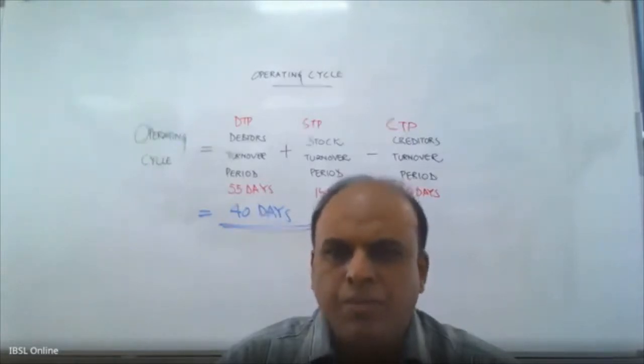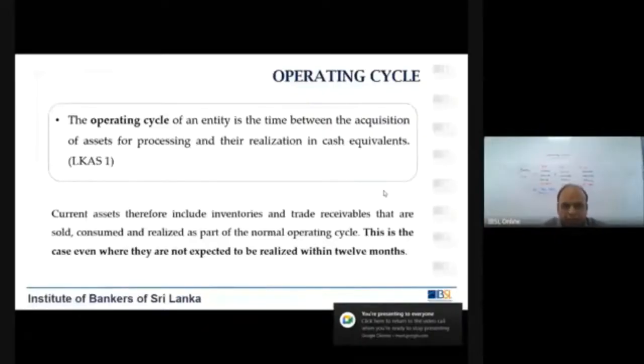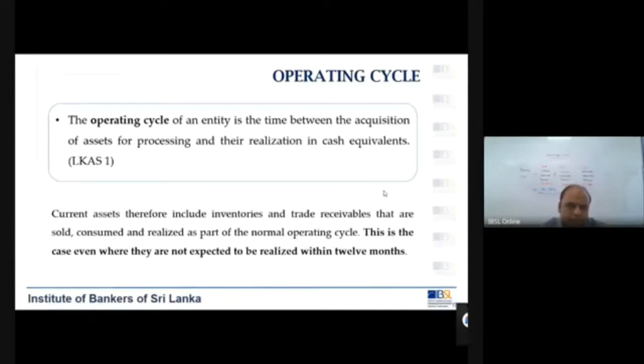So we are going back to the presentation. The operating cycle of an entity is the time between the acquisition of assets for processing and their realization in cash equivalent. That is the definition. But the formula that I gave you now is how you calculate the operating cycle in terms of number of days, right?